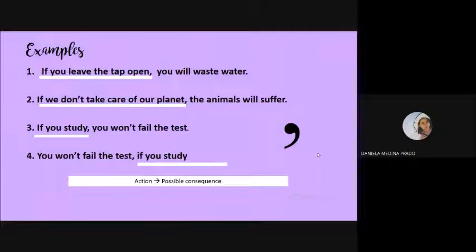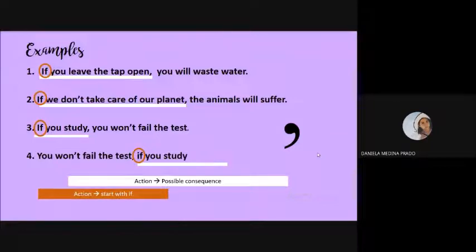These are the actions. If you leave the tap open, if we don't take care of our planet, if you study again. So actions, leave the tap open, don't take care of our planet, and study. Action. And now, you know, that action will bring a possible consequence.